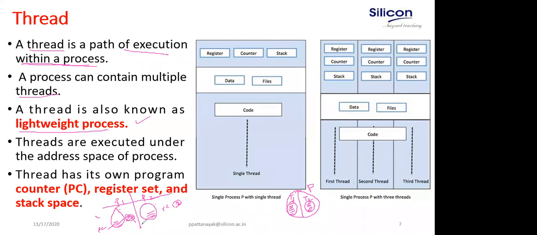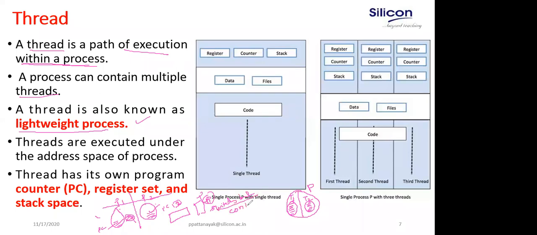Heavyweight process means when the processor is executing one process. Suppose this is your processor executing one process P1. After executing 4 or 5 instructions of P1, there may be a switch. It will take P2 and execute a couple of instructions of P2. That is known as switching between the processes.